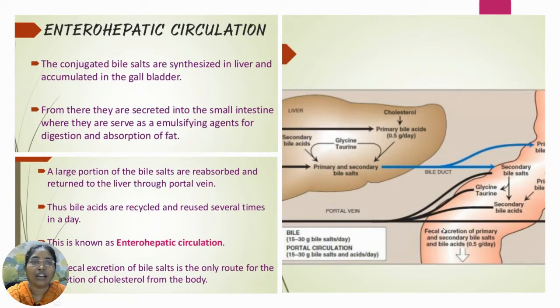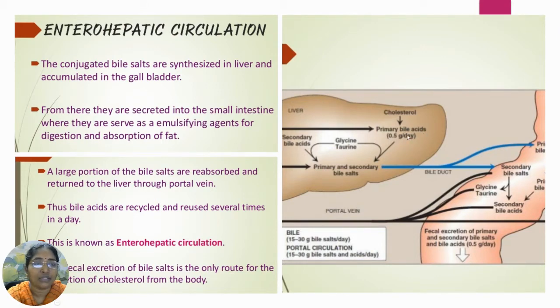Coming to the bile salts and their enterohepatic circulation. This is most important. Looking at the figure on the right hand side, this is the cholesterol. From the cholesterol, primary bile acids are synthesized at 0.5 grams per day.